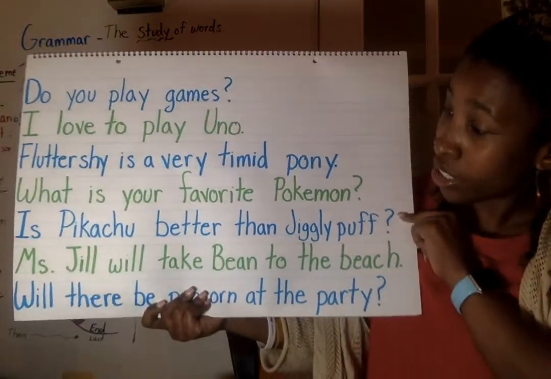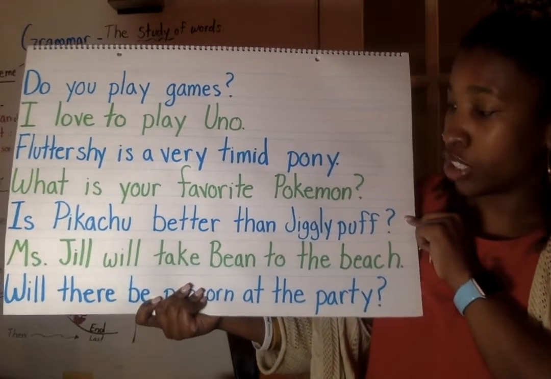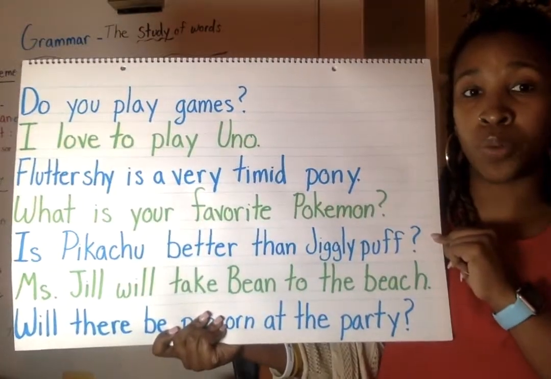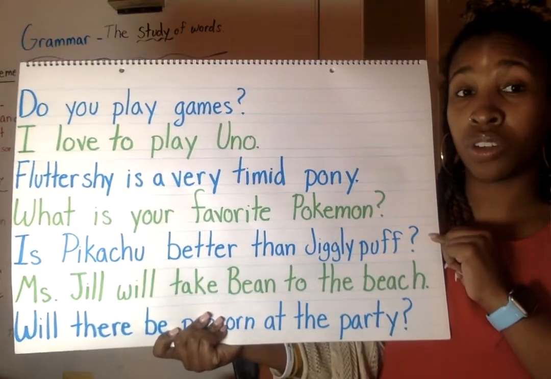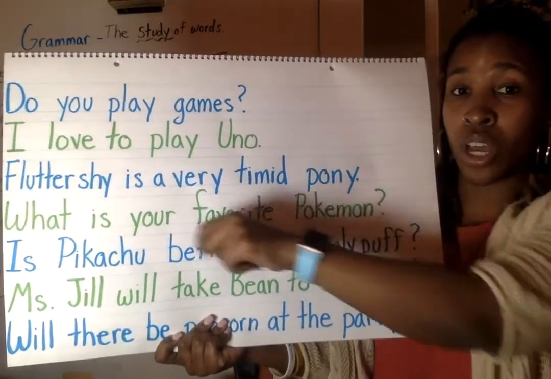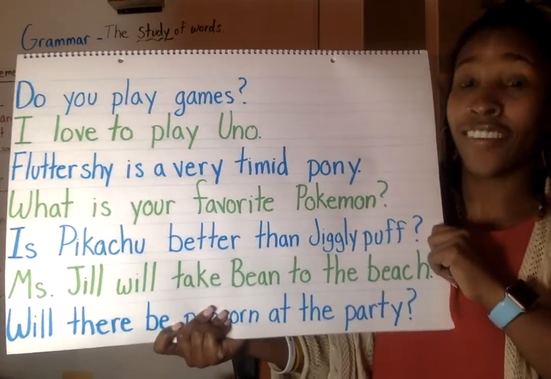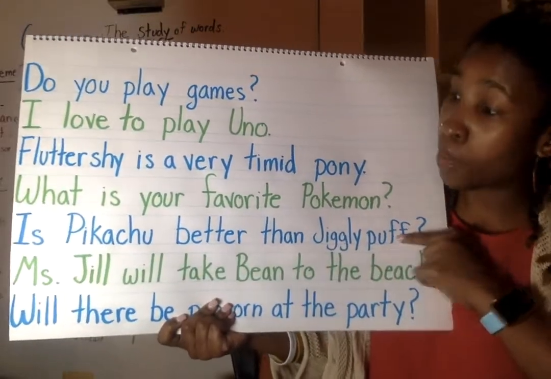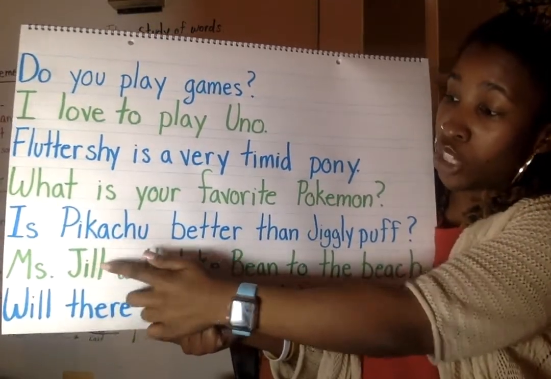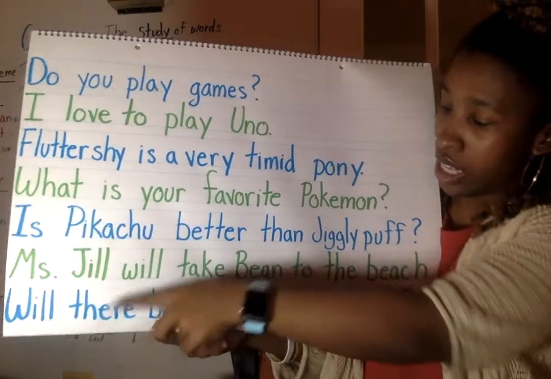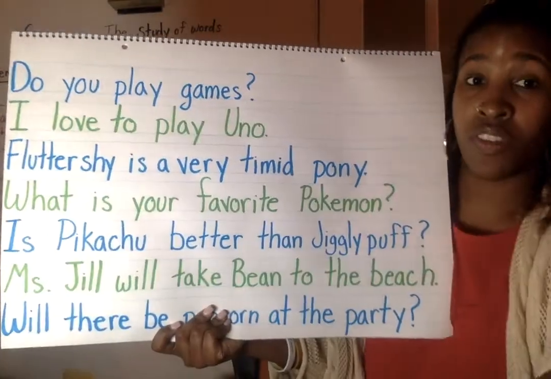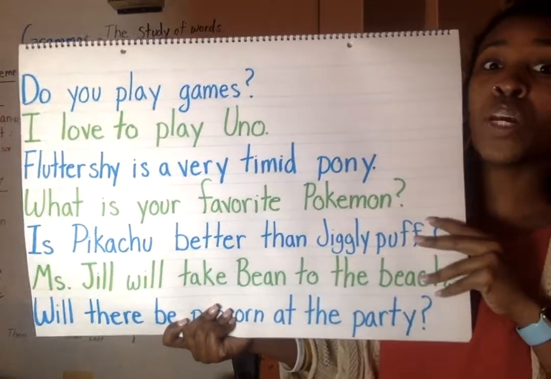Next one. Miss Jill will take Bean to the beach. Are we going to circle it or are we going to underline it? Yeah, we're going to underline it because our subject is Miss Jill, and what is she going to do? She will take Bean to the beach. Very good. All right, our last one. You all are doing so well.